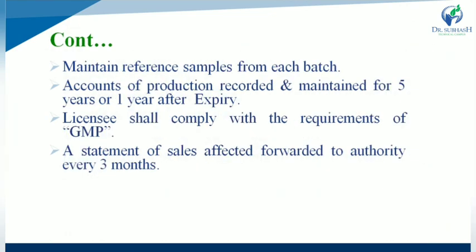Next condition, maintain a reference sample from each batch, as well as accounts of production recorded and maintained for 5 years or 1 year after the expiry date.